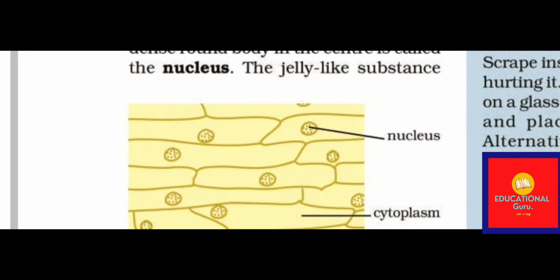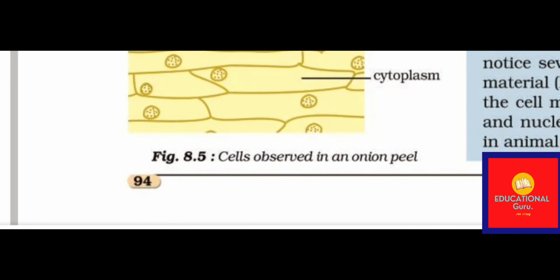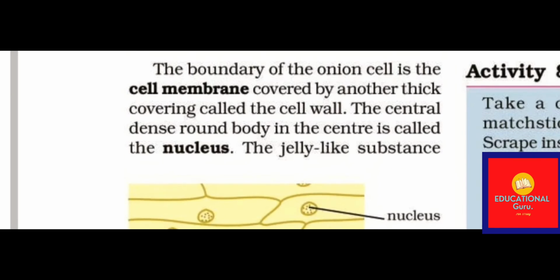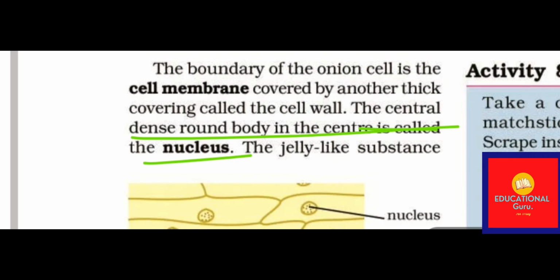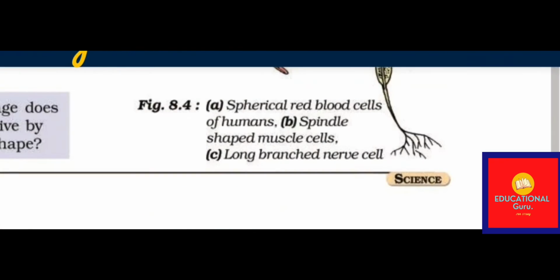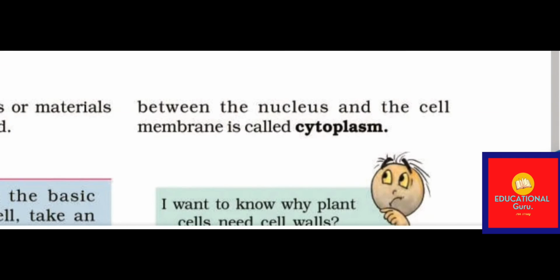So what is the cell membrane? It is the boundary of the onion cell. You can see here we have an onion cell diagram, and the nucleus. What is the nucleus? The central dense round body in the center is called the nucleus. The jelly-like substance in cells between the nucleus and the cell membrane is called the cytoplasm.